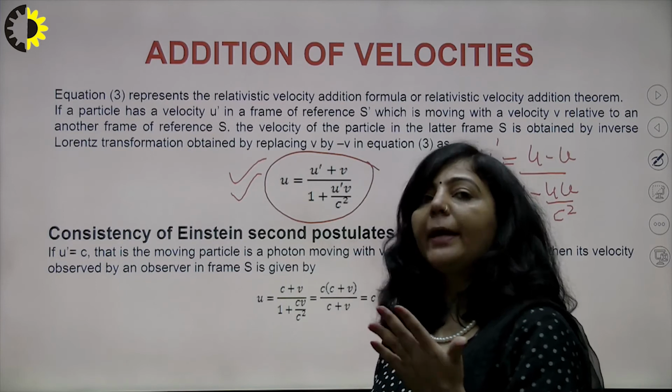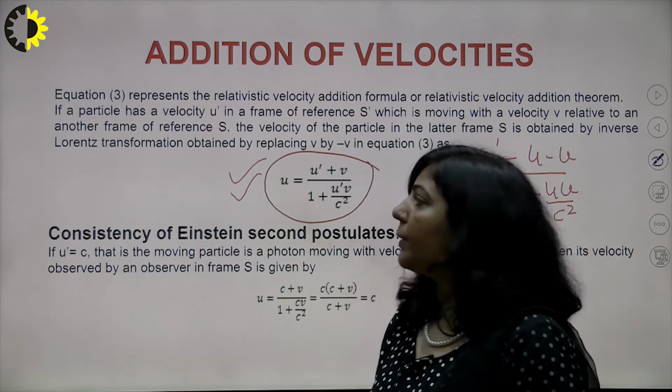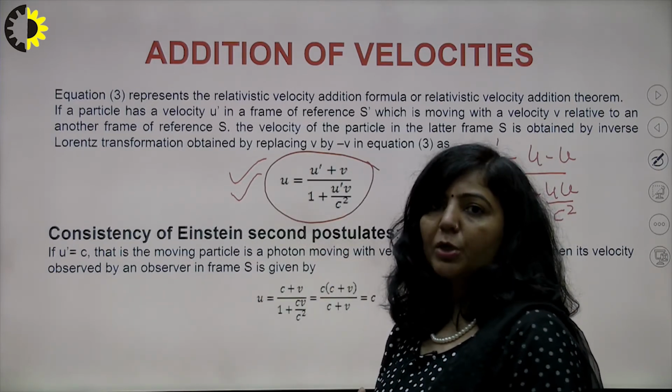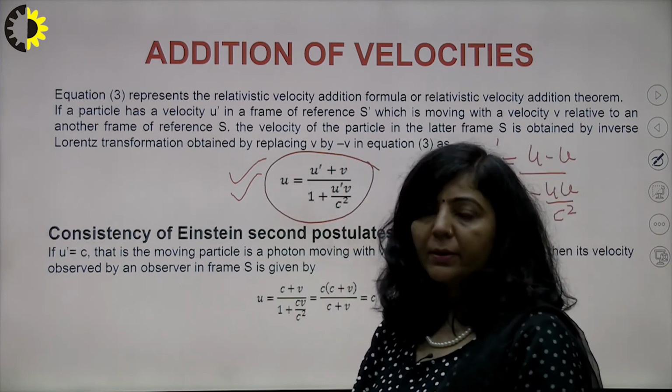So your frame S is a stationary frame and observer O is the stationary observer. So this u is the velocity of that particle with respect to the stationary observer. So generally we are using this particular expression to solve all the numericals, right?